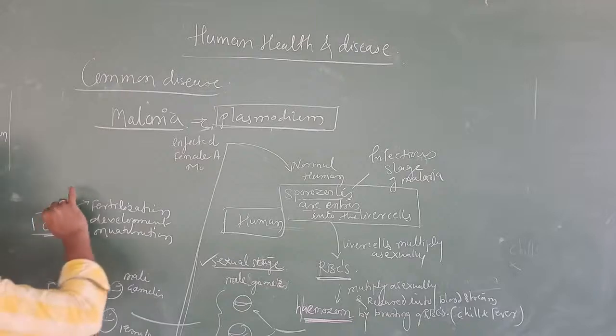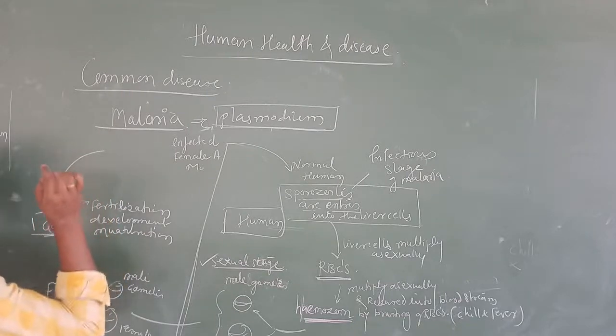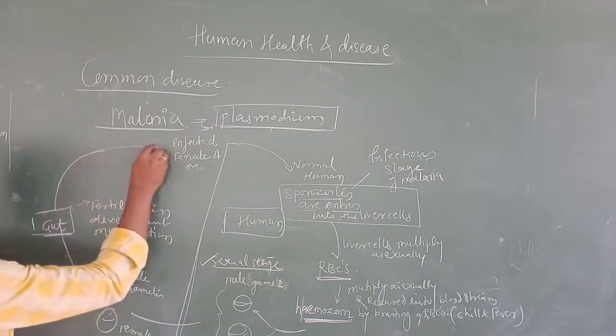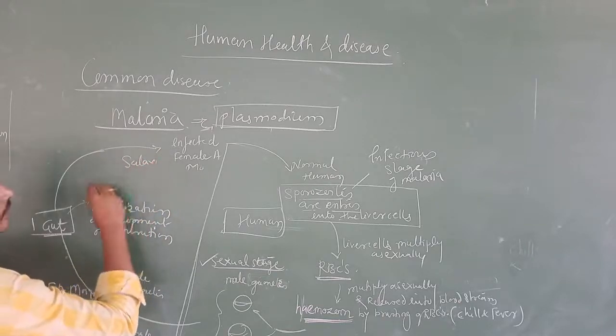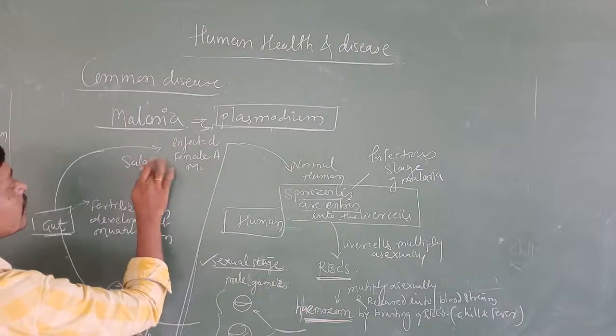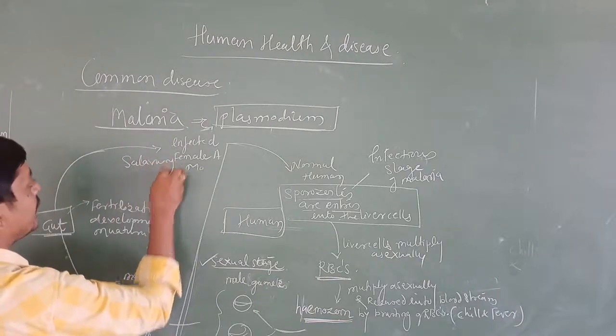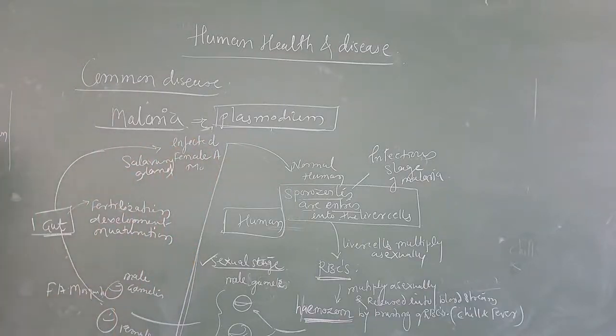After maturation, they move towards the salivary gland of the infected female Anopheles mosquito. After that infectious stage, they move towards the salivary gland. Salivary.